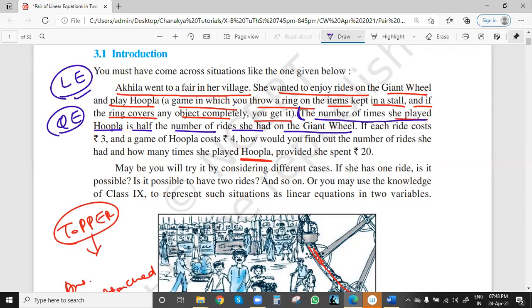See, the number of times she played the Hoopla game is half the number of times she rode the giant wheel. One important thing for word problems, we can make a note that we can always start from the end, or from the right hand side. So we can assume the number of rides she had on the giant wheel to be 4. Then Hoopla game is 2, because the number of times she played Hoopla is half the number of rides on the giant wheel. If you take 6, then simply 3. So 4, 2, 6, 3.